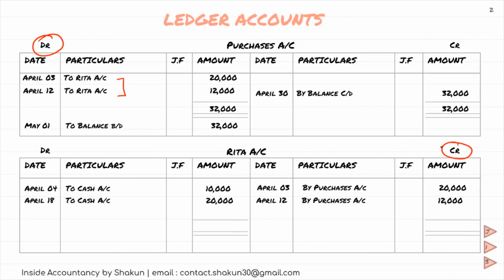Then we do the totaling. Obviously, the greater total is on the credit side, 32,000. From that 32,000, the debit side total is subtracted and we get the balancing figure, which is transferred to the next period, that is May 1. So this is how you will do ledger posting in all these accounts. Now moving on to the next ledger accounts.